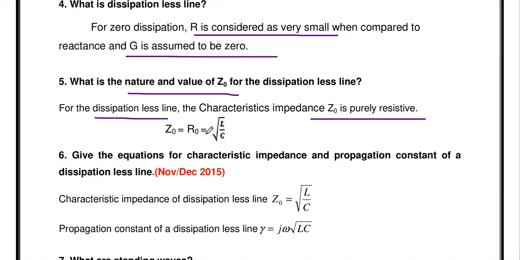So for a dissipationless line, the characteristic impedance is purely resistive, and the formula is Z naught equal to square root of L divided by C, where L is the inductance and C is the distributed capacitance of the transmission line.